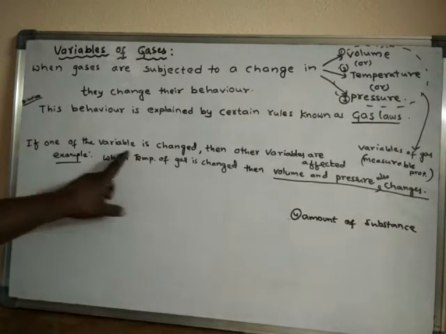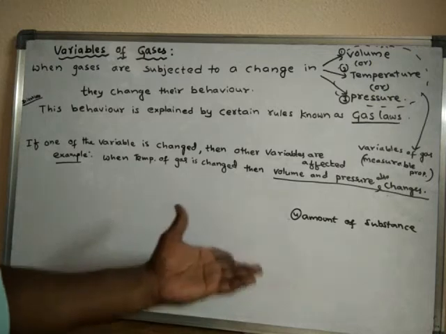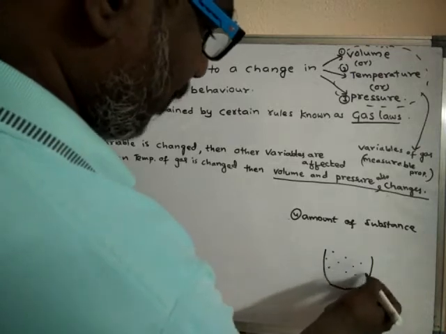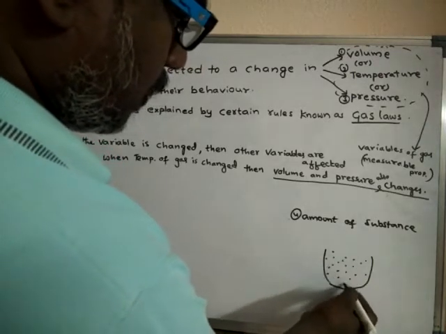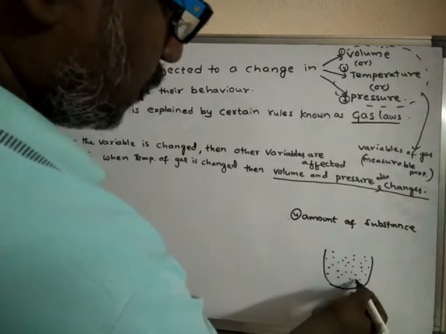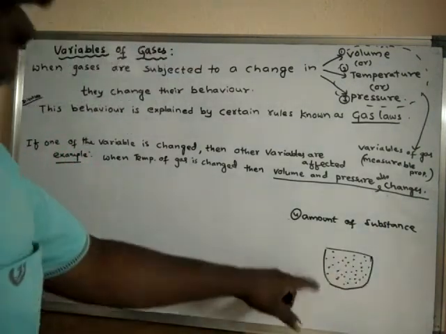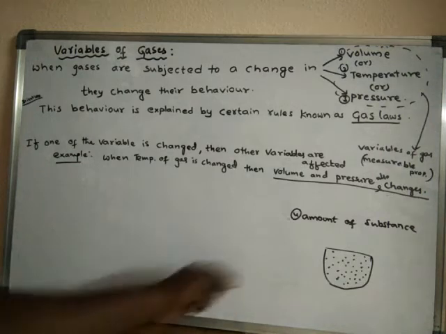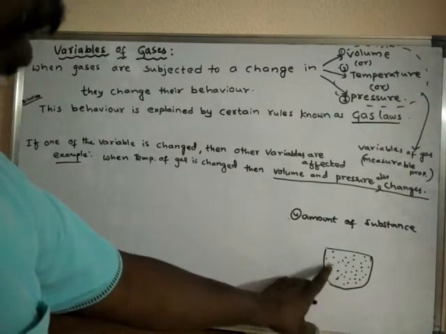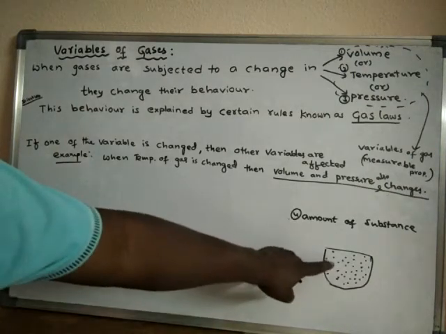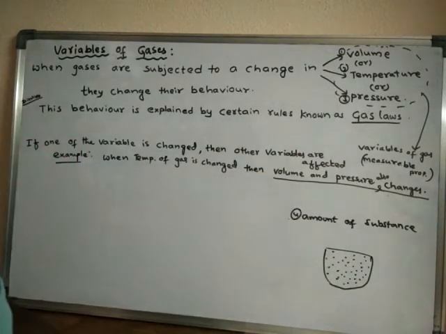Suppose one of the variables is changed. See, suppose there is a gas. This gas is having a certain temperature, it is occupying a certain volume, it is having some pressure, and it is having some amount of gas. So volume, temperature, pressure, and amount of substance are said to be variables of gases.